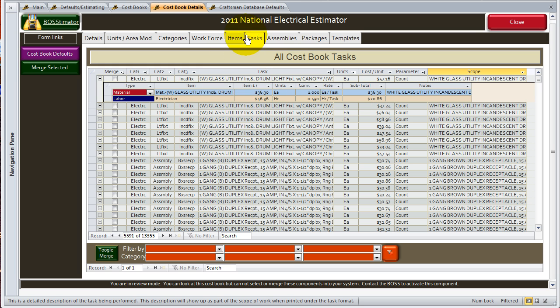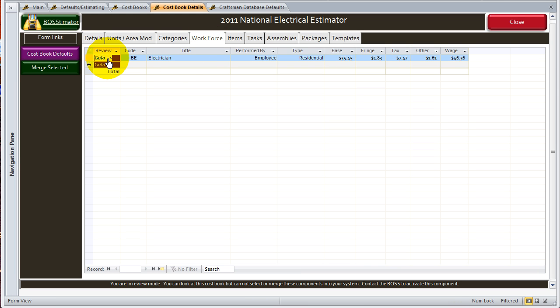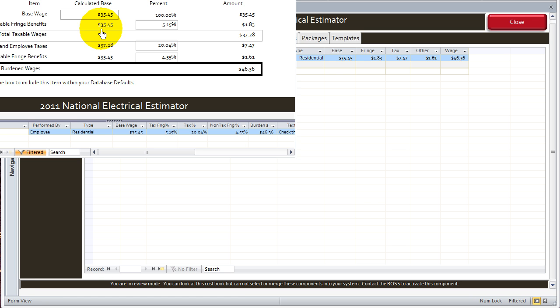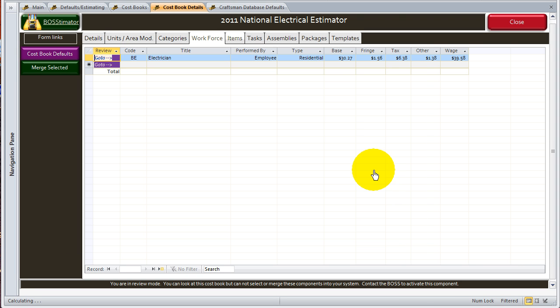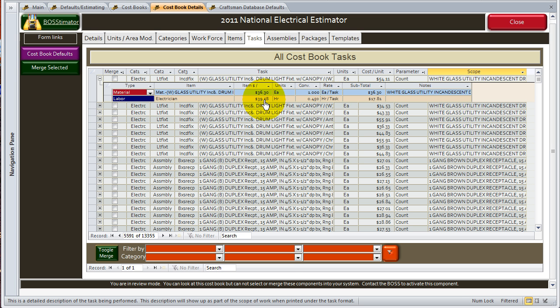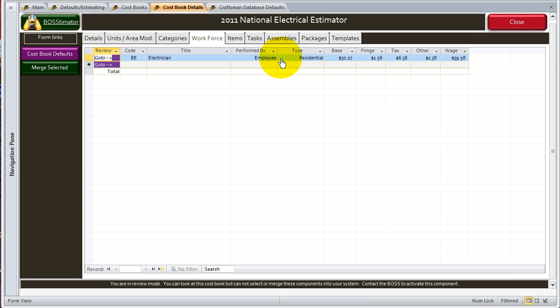So you can see that by just adjusting your rate for your electrician within the cost book, that will adjust it in every one of the items and every one of the tasks, assemblies, packages, and templates within that cost book as well. Let me adjust that back down to where we had it as a standard, which was $30.27, and it was at $46.36, but I'm going to go back down. $46.36 is now $39.58. So as you can see, I just adjusted that back and forth just by quickly going into here.